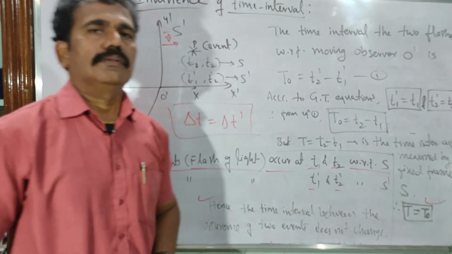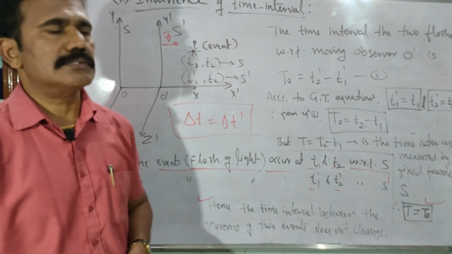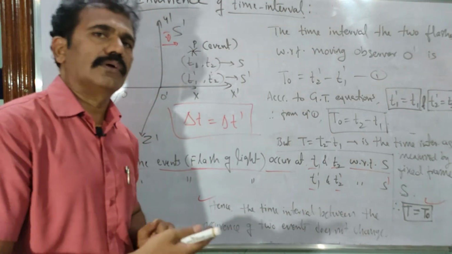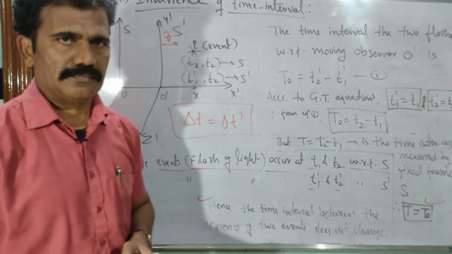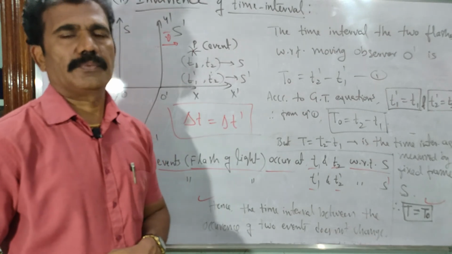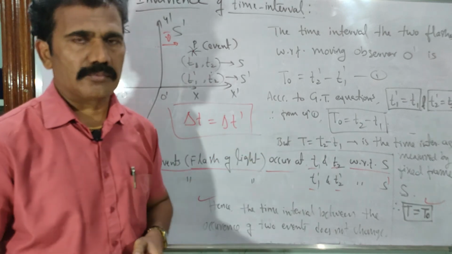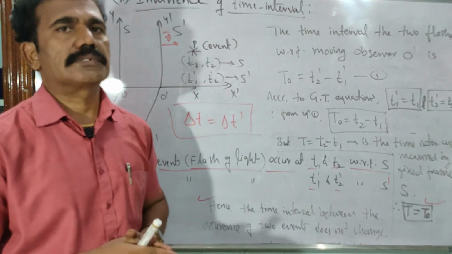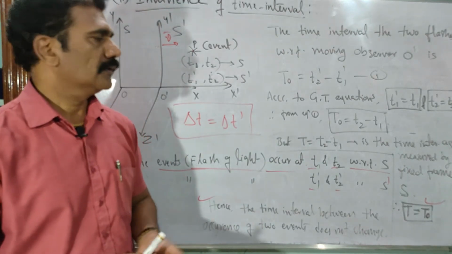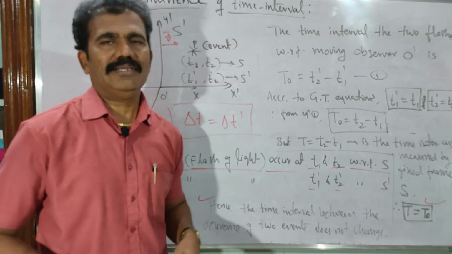Clear? Then what are the parameters that are variant here now? The next question is, these are the parameters considered as invariant physical quantities. So what are the physical quantities that are going to change? That means variant quantities. That we will discuss in the next video. Particularly, if we consider the velocity of a moving body or acceleration of a moving body, those physical parameters like velocity and acceleration are actually variant quantities with respect to Galilean transformations. That part we can discuss in the next video. Okay, see you then.